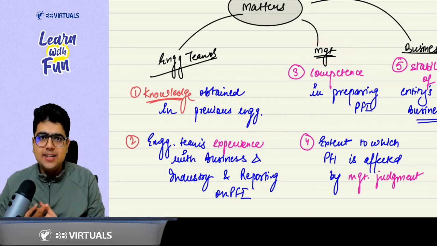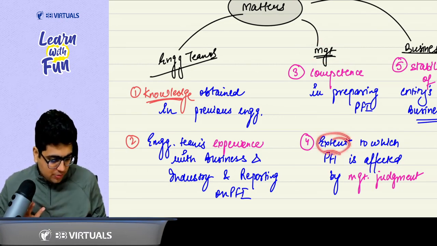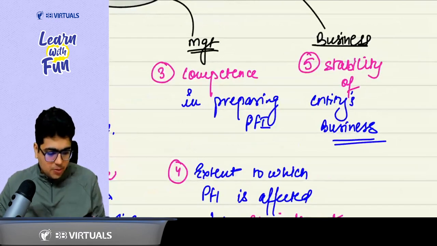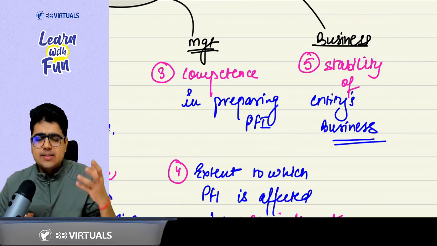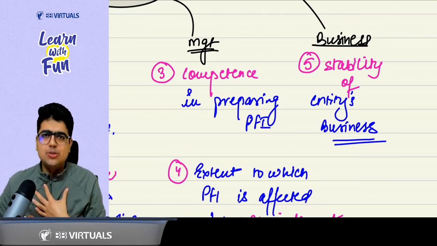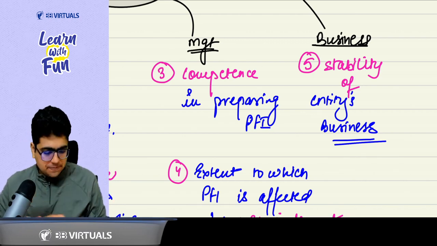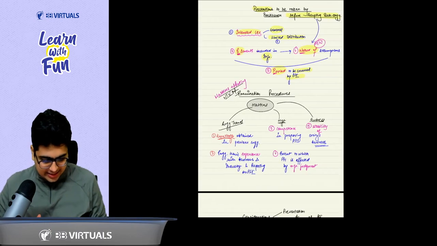Then you talk about management. Is it competent? Competency of the management in preparing the PFI and the judgment by the management, the extent to which the PFI is affected by the management's judgment. And the last point was about the business, stability of the business. The more stable the business, the less effort you need to put in to check the information. Gotcha? Gotcha, sir.